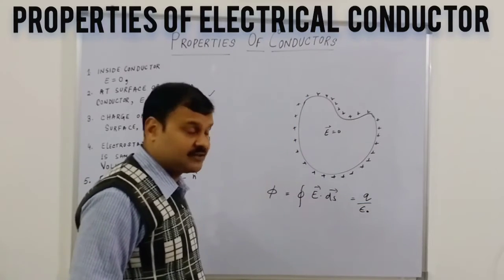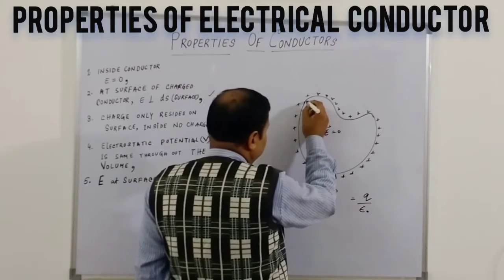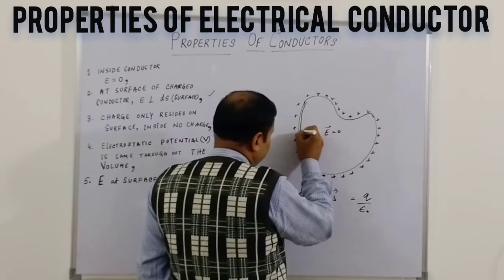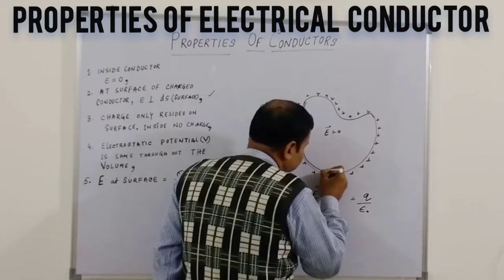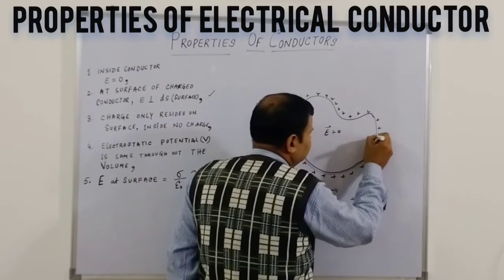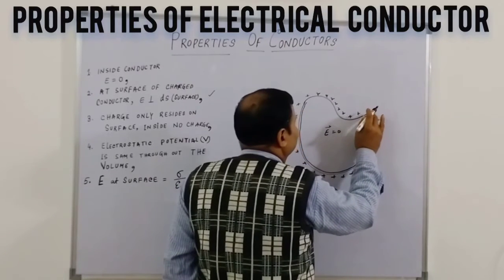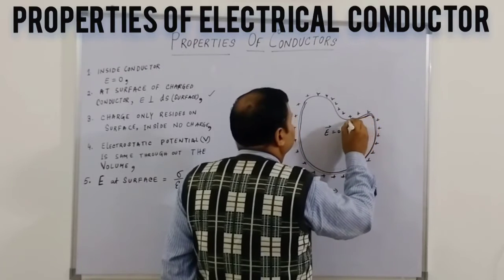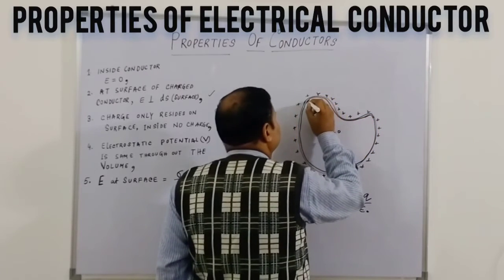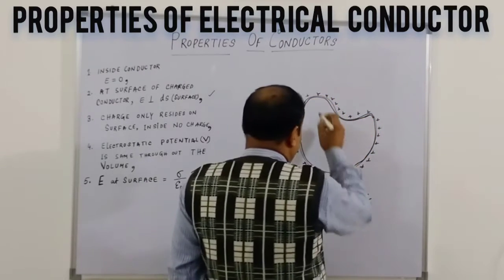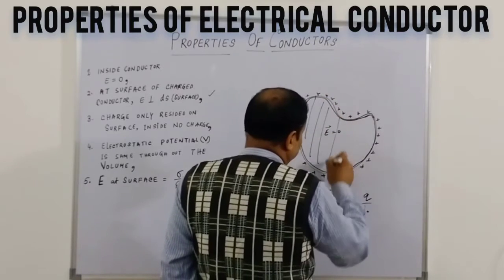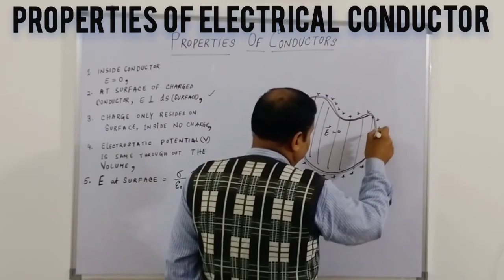For any Gaussian surface, we take one just below this surface, at a micro level, just touching but not exactly touching. This is the area, and we look at the charge content in this area.